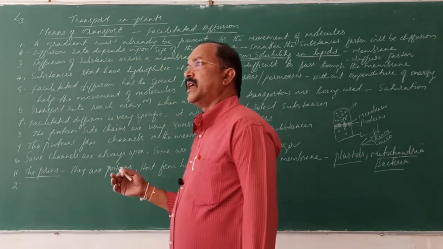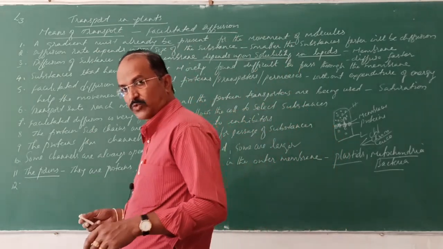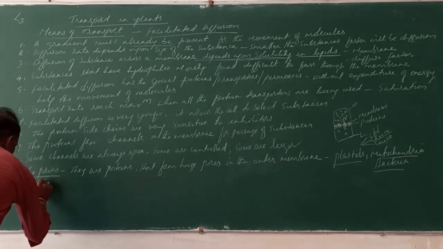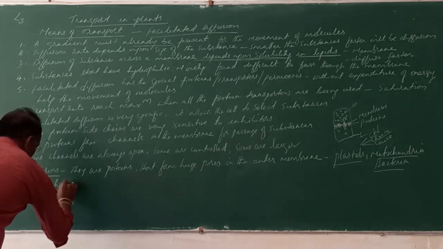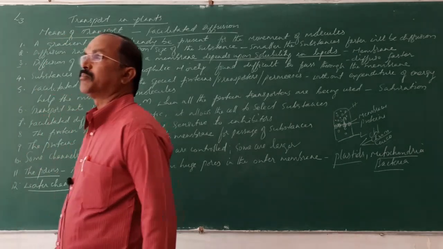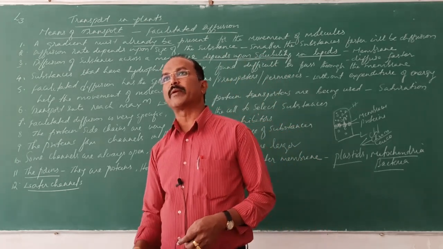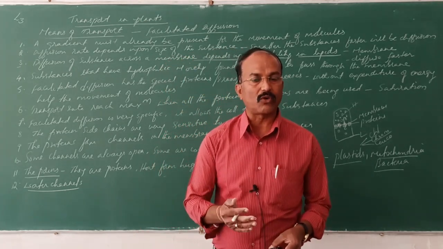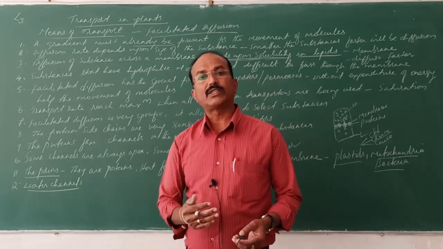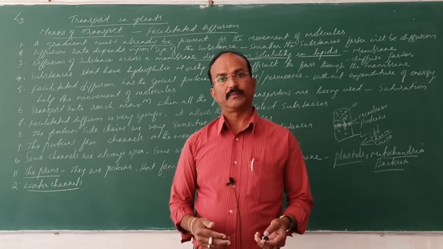And aquaporins. They are called water channels. Aquaporins, very important. Porins means what? These are the proteins that form the huge pores on the outer membrane of plastids, mitochondria, bacteria, etc., and they allow the passage of substances through these membranes.